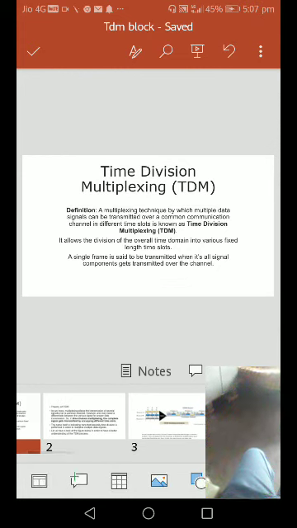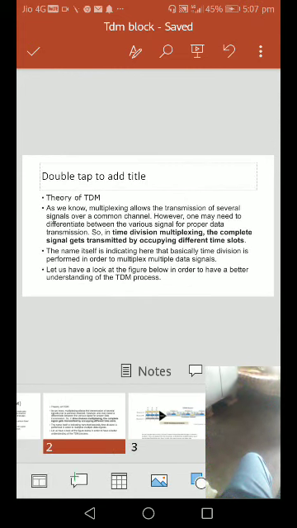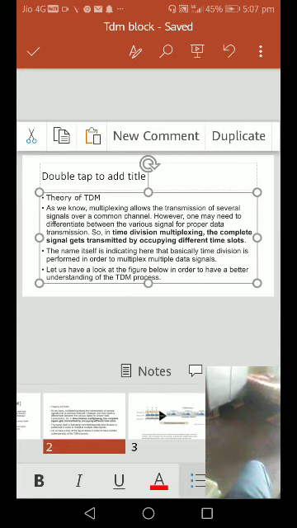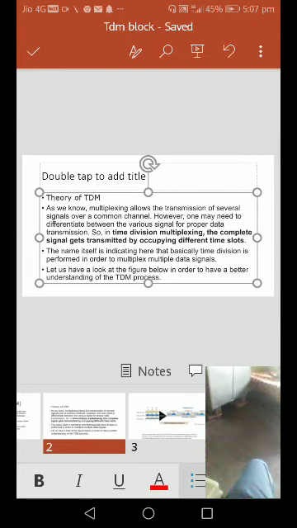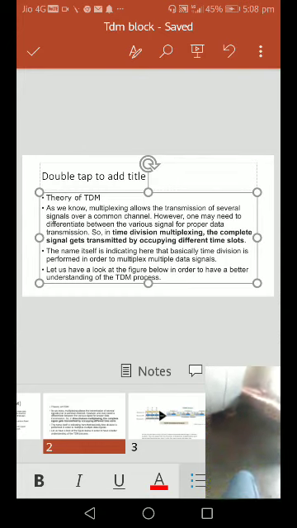Next, time division multiplexing allows for transmission of several signals over a common channel. However, one needs to differentiate between the various signals for proper data transmission. So in time division multiplexing, signals get transmitted by occupying different time slots.